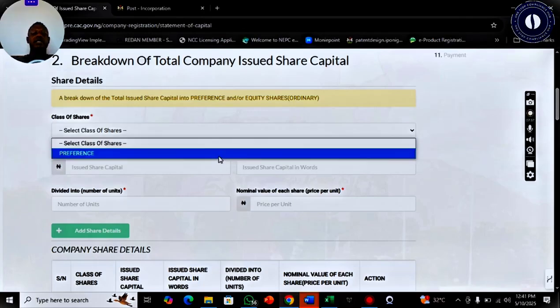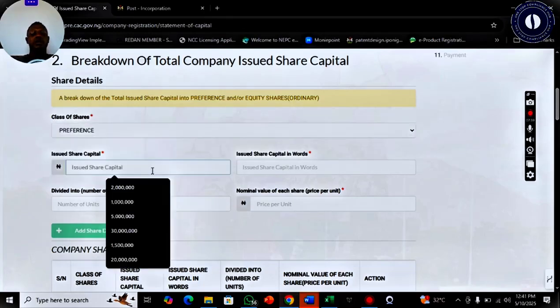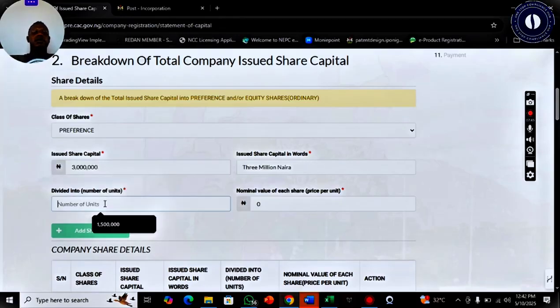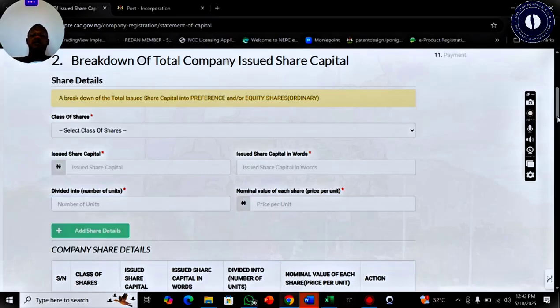Then now Allotment creates preference shares. Then we have 3 million left. Alright, so the preference shares, usually preference shares are more expensive than ordinary shares. So we could do 1.5. Okay, 150 rather. Then you can see if we do 150, each share is valued at 20 naira. Alright, or we could do 15,000 preference shares valued at 200 naira per share. Then you click on add share details.